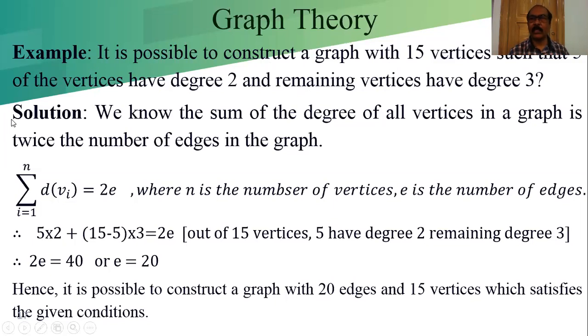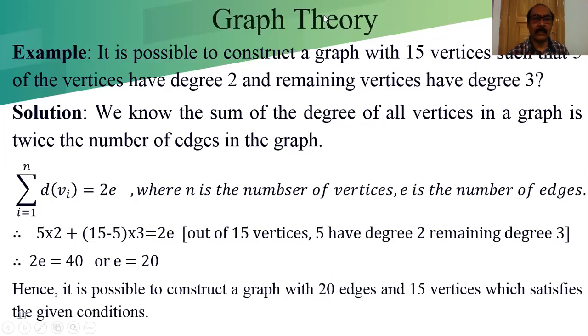Solution. We know the sum of the degrees of the vertices. This statement we have to remember. Each and every definition and each and every statement of a theorem we have to remember, because when we are solving advanced problems and the next theorem, we have to apply the statement of the previous theorem and also the definitions.